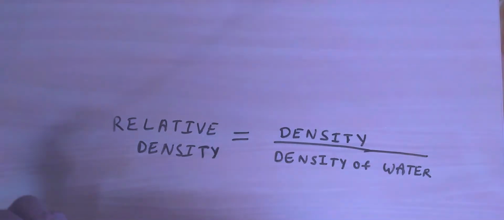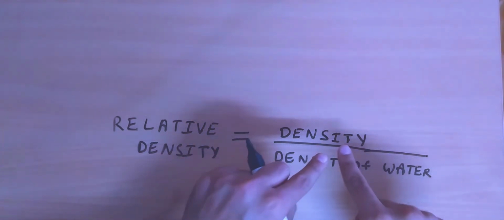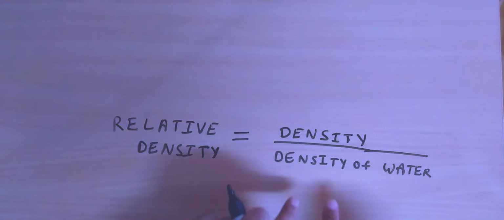So that is a simple formula we get: the relative density of any substance is equal to the density of that substance divided by the density of water.